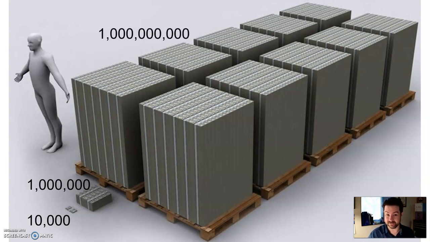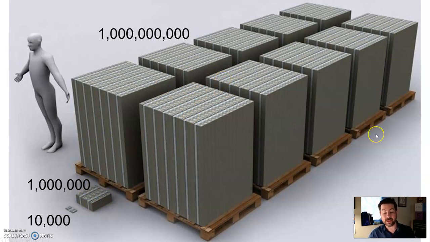If I asked what's a bigger difference, 10,000 and a million, or a million and a billion, people's brains automatically say 10,000 is low and a million is so much, a billion is so much, so a million and a billion are kind of similar. But there's actually a bigger difference between a million of something and a billion of something.